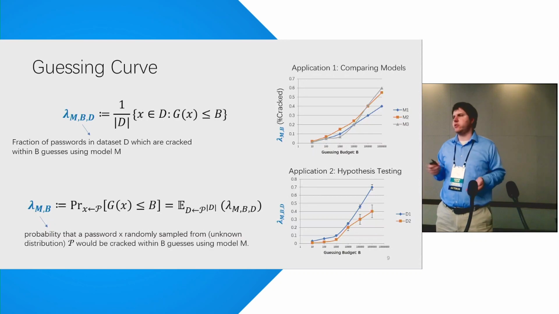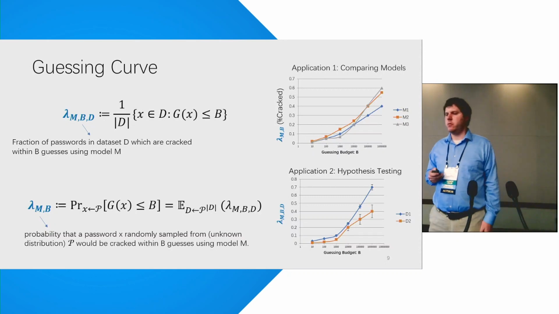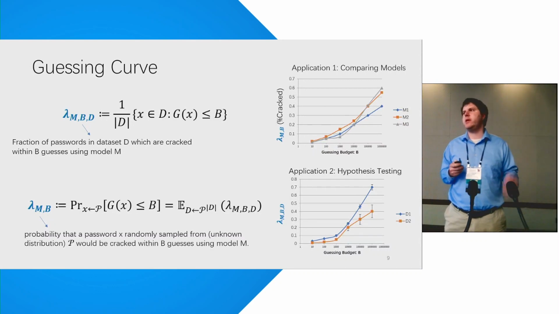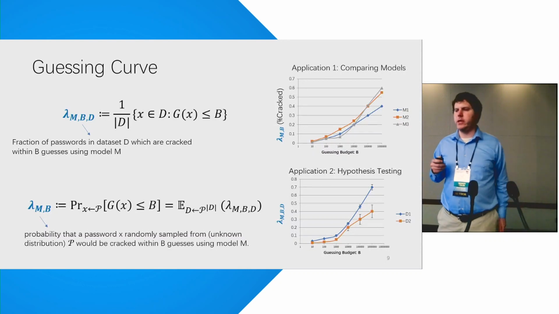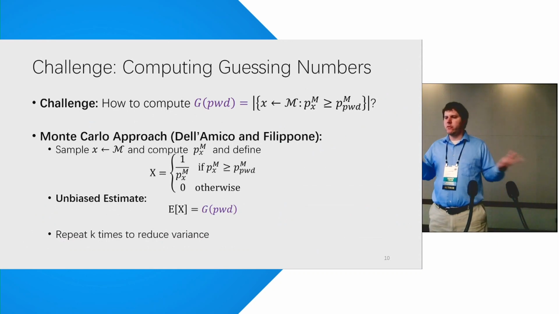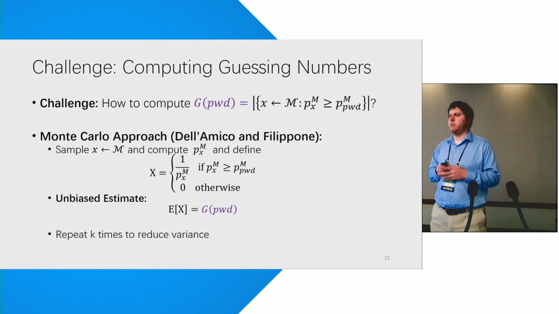And we might be interested in plotting this guessing curve as the budget varies from small to large. Or, we might be given a password distribution, and we might be interested in knowing what's the probability a random password sampled from this distribution will be cracked within B guesses. Okay, so these are related questions we're interested in. All right, now of course the main challenge is how to actually compute these guessing numbers without brute force.